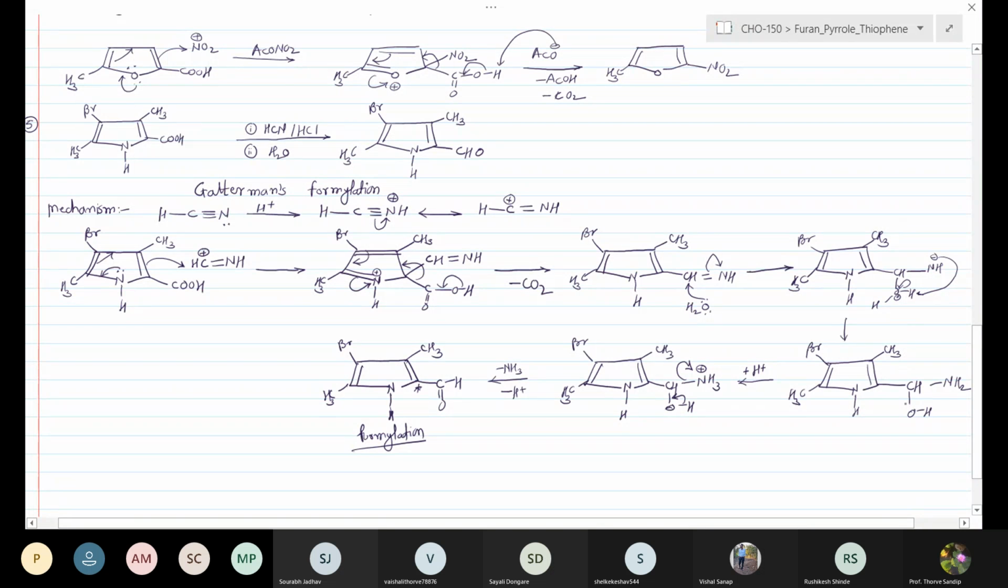We get the CH-OH NH2 group. Next step is the protonation of this amino group, converting a bad leaving group to a good leaving group. Next step is the reversal of polarity, which gives the loss of ammonia and loss of proton. That gives the formylation at the second position. That is known as the Gattermann formylation.